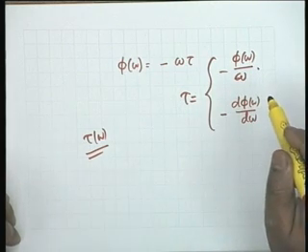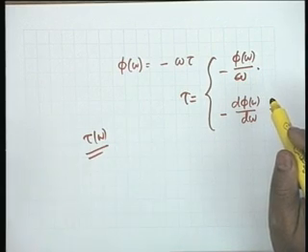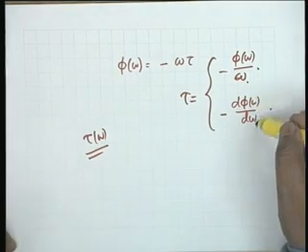These two are equal only if the phase is linearly related to omega with the constant equal to 0. You see, if phi omega was minus omega tau plus another constant, then phi omega by omega would not be equal to d phi omega by d omega.